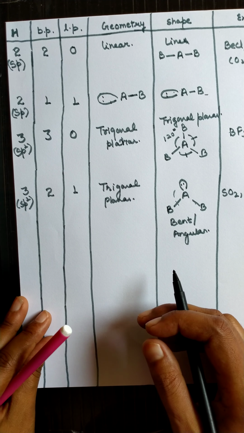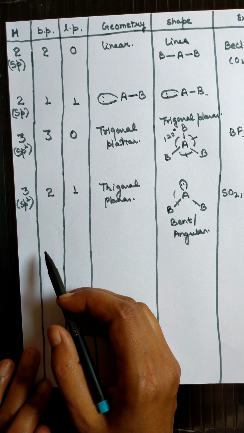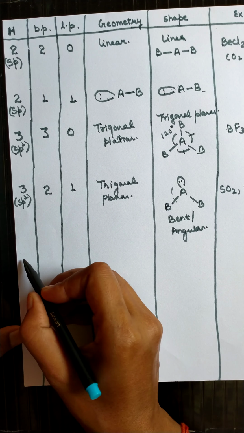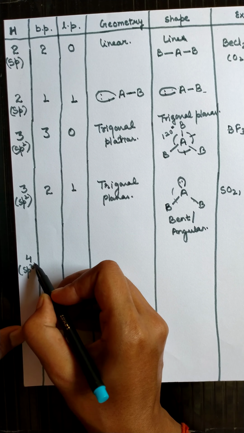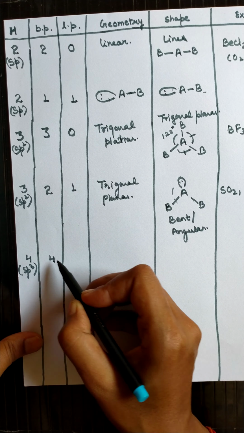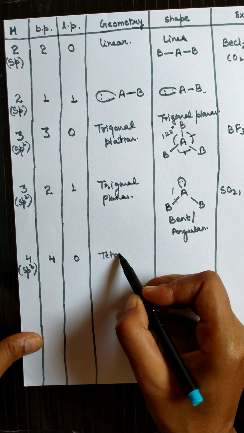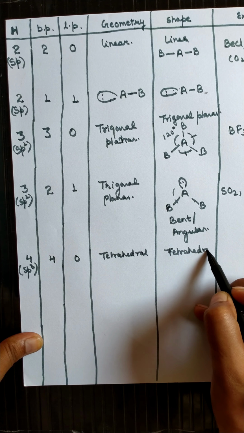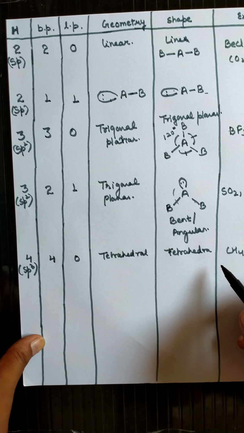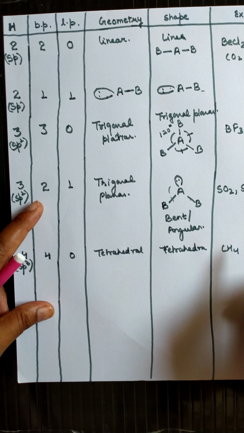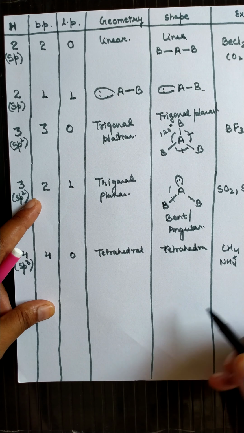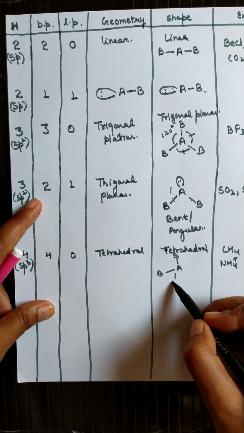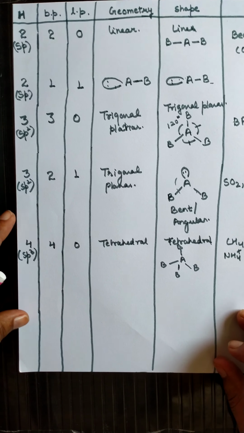Now let's take the next example, if the number of hybrid orbitals is 4. For 4, sp3 hybridization will be there. If 4 bond pairs and 0 lone pairs are there, then the structure will be tetrahedral, and therefore the shape will also be tetrahedral. Very good examples are CH4, CCl4, NH4 plus, that is the ammonium ion. The structure will be like this: A, B, B, B and B. This is just like the structure of a tetrahedral.